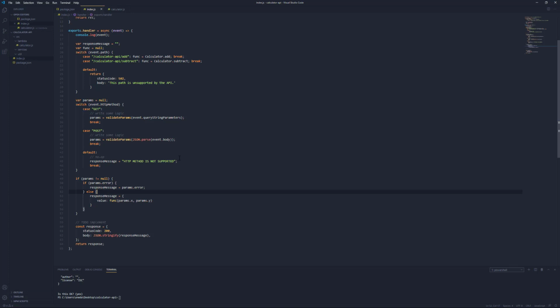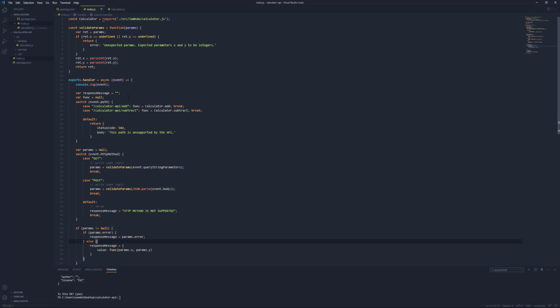So what that means and what that implies is that we probably on our top layer need to have some sort of parameter validation. So that's one of the prerequisites. We need to make sure that we're getting the correct parameters. For this API, our parameter requirements were that we have one X property and one Y property. And if we don't have both of those together, then we send back an error to the caller and tell them that we need to have these parameters. We need to have the X and we need to have the Y integers.